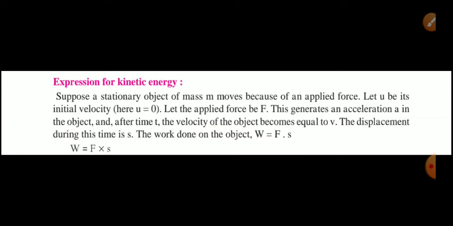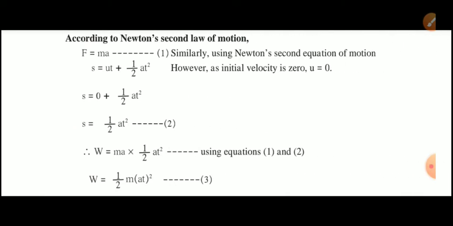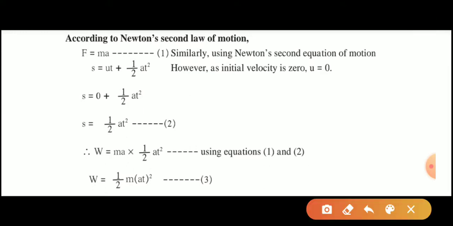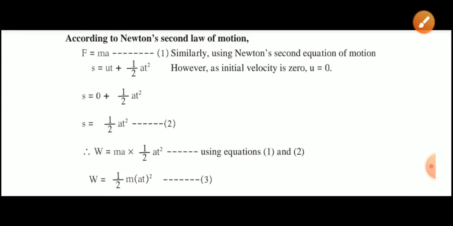The work done on the object, W, is equal to force into displacement, so W is equal to F into s. Now according to Newton's second law of motion, we know the force is equal to mass into acceleration. Similarly, using Newton's second equation of motion, displacement is equal to ut plus 1 by 2 at square. However, as the initial velocity u is 0, we will get s is equal to 0 plus half at square. So s is equal to half at square.